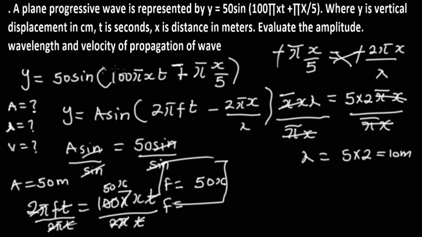But the question is asking us to look for the amplitude, which we've gotten, and the wavelength, which we've just gotten as 10 meter. Now the velocity. Remember that velocity is equal to frequency times lambda. So it is important that we solve for frequency. Then how do we solve for frequency?